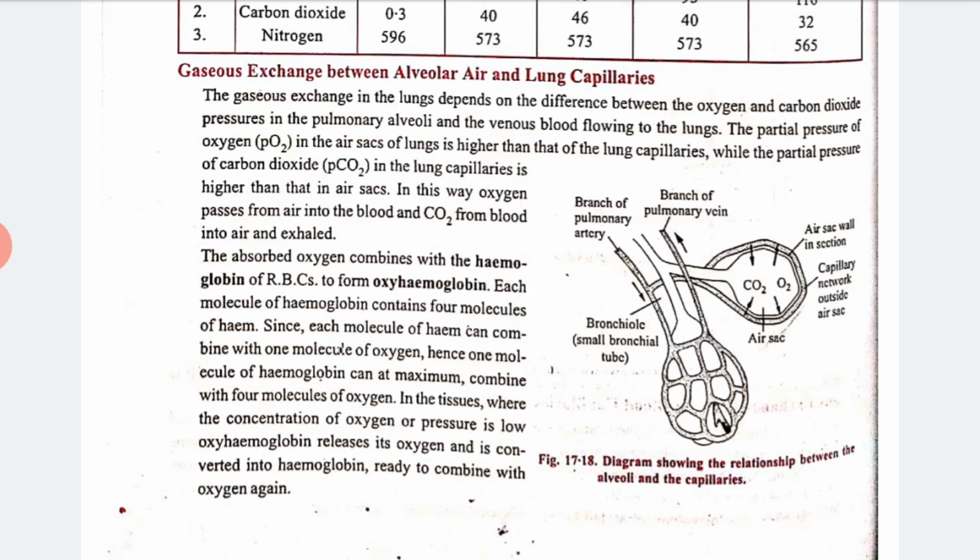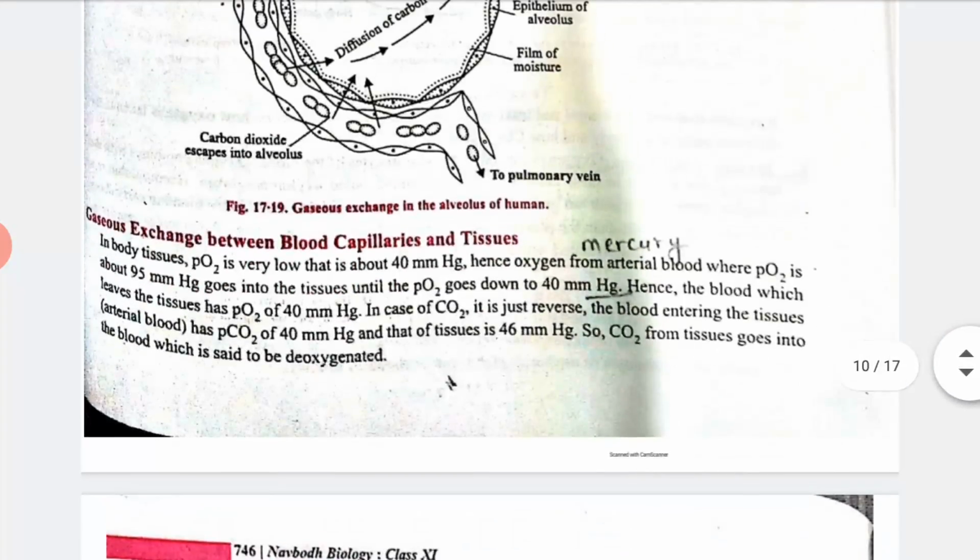Next is given gaseous exchange between the blood capillaries and tissues. Means how it gets exchanged. As we all know, in the body tissue PO2 is very low, about 40 mm Hg, hence oxygen goes from the arterial blood, where PO2 is about 95 mm Hg, into the tissue until PO2 goes down to 40 mm Hg, right? In this way you can see the gas exchange between the blood capillaries and tissues.